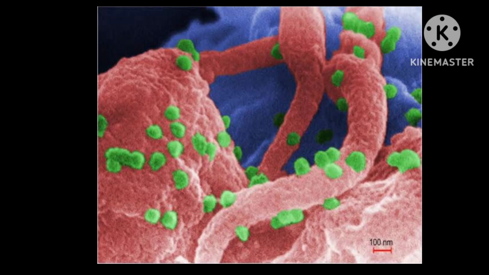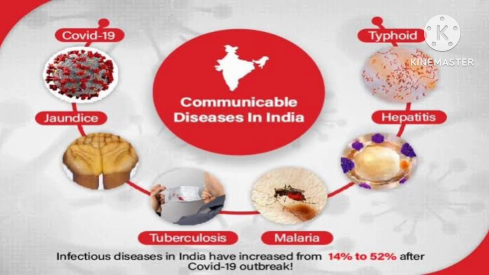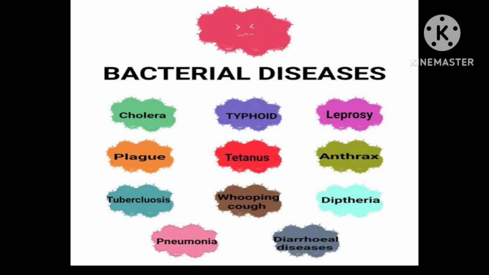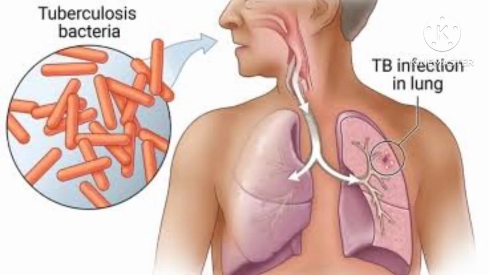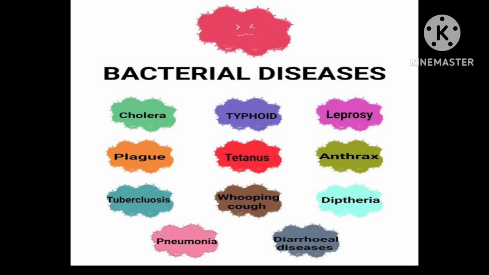Microbial diseases can spread from an infected person to a healthy person through air, water, food, or physical contact. Such diseases are called communicable diseases. For example, cholera, common cold, chicken pox, and tuberculosis are examples of communicable diseases.